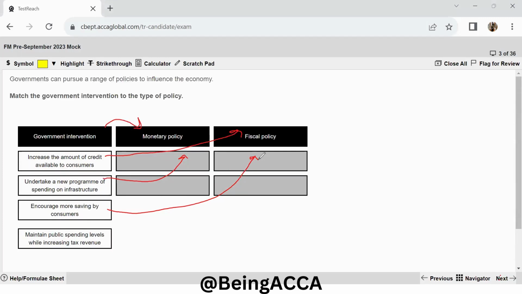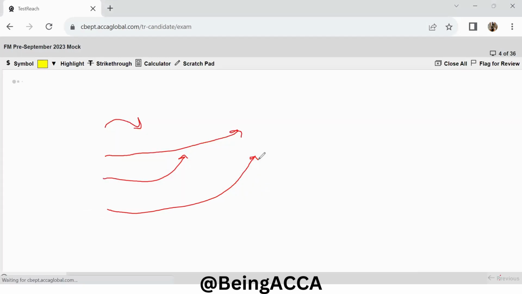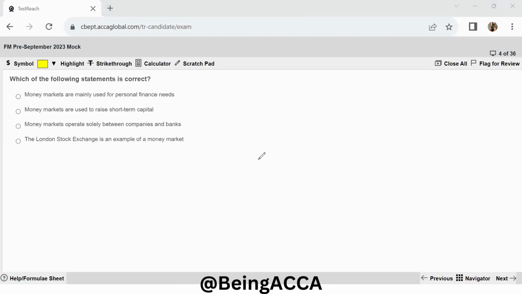Okay, so I have to scroll everything. Right. We have the next question with us now. Which of the following statements is correct? Money markets are mainly used for personal finance needs. No, not at all. Money markets are used by financial institutions, by governments, and some companies are also borrowing and lending money to each other. So, no, this is not for personal finance needs.